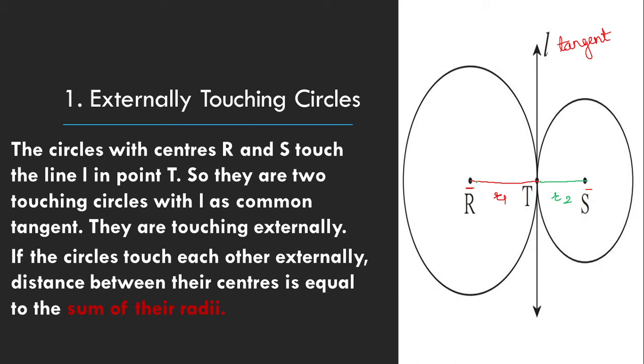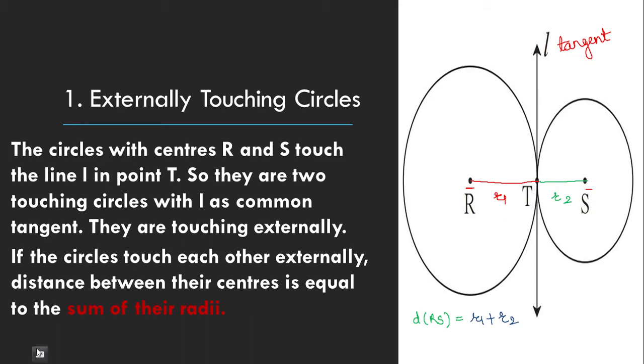Then if you want to find the distance between the two centers, that is, the distance RS, then what can be the distance? Definitely, children, it will be the addition of the two radii, that is, you have to take the sum of the two radii, r1 plus r2. So whenever you want to find the distance between the centers of two externally touching circles, you have to take the sum of the two radii.